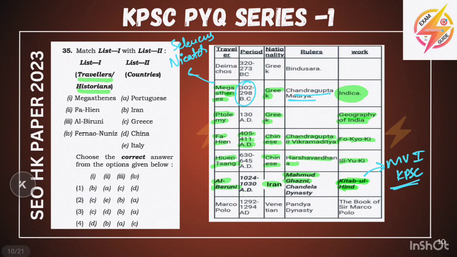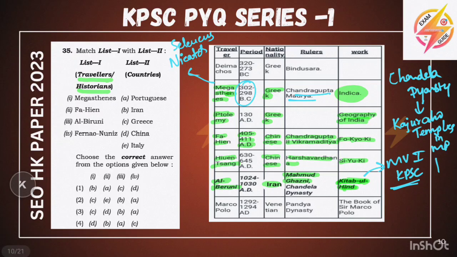And the Chandela dynasty is related to the Khajuraho temples in MP, which is known for erotic sculptures. And Marco Polo was a Venetian, meaning an Italian traveler. He came to the Pandya dynasty.